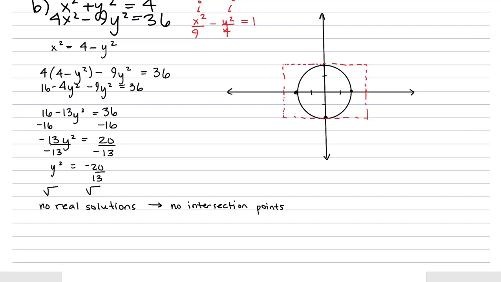Okay, and using that rectangle, we can form the diagonals of this. And here's our asymptotes. Okay, and recalling that a hyperbola is going to open along the direction of the dominant term. So the dominant term is the x squared term, so that would mean that this is a horizontal hyperbola. So it's going to open up along the left and right, like so.